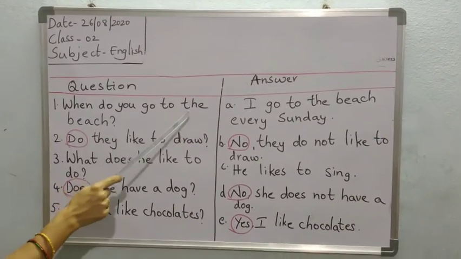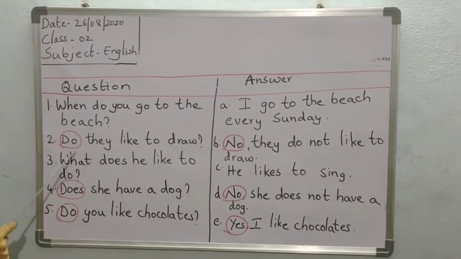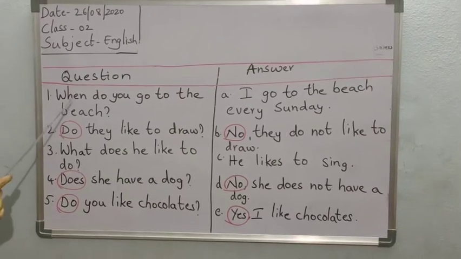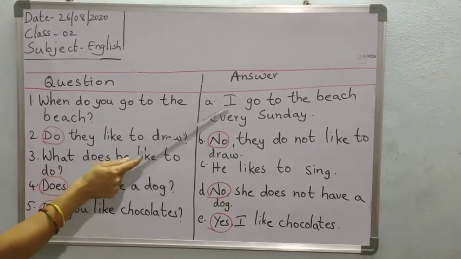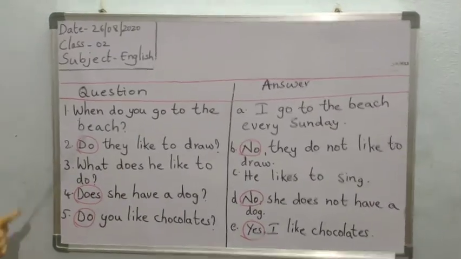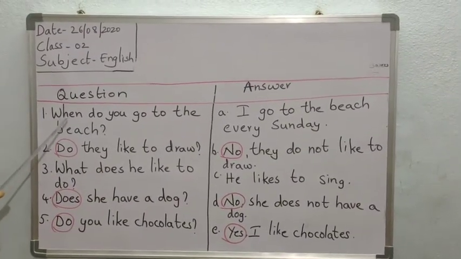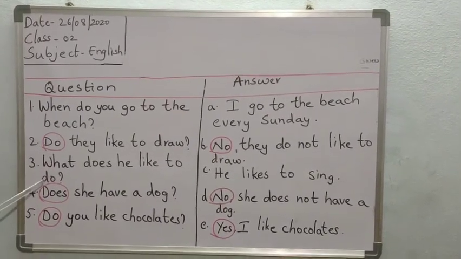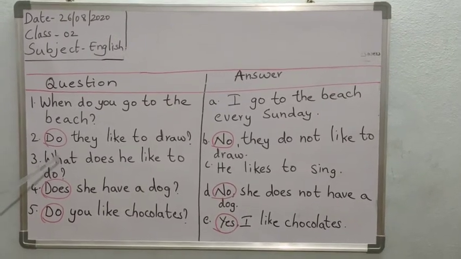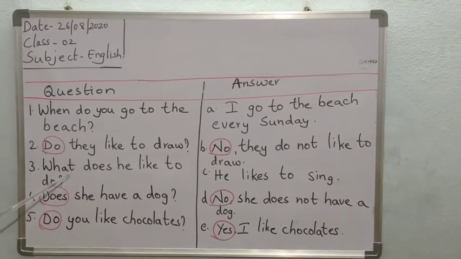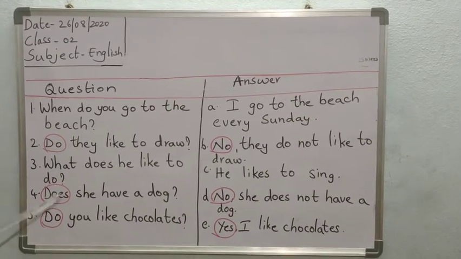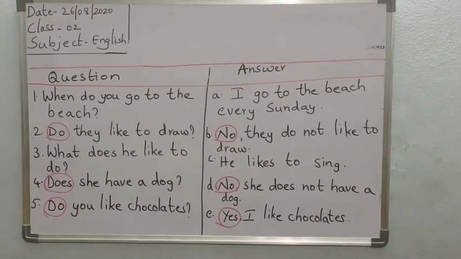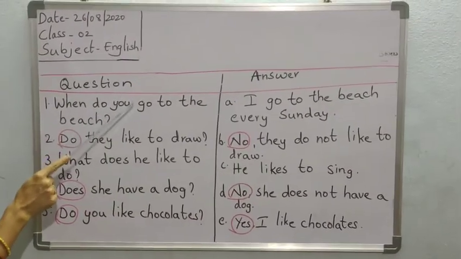How are answers to WH questions different from answers to do you or does she or does he? WH questions have different answers for different WH words. For example, the answer to a when question is always a time. The answer to a what question is always about something. But for do or does, questions are always answered with yes or no. Okay, is it clear?